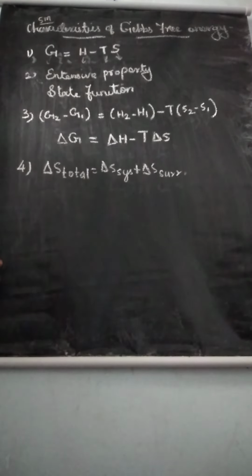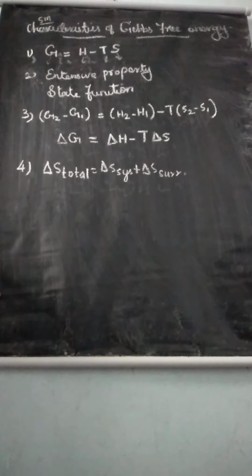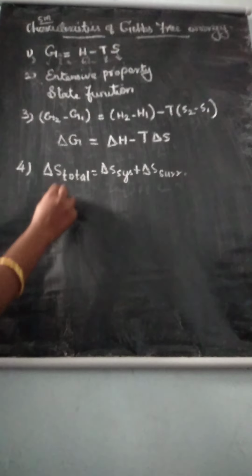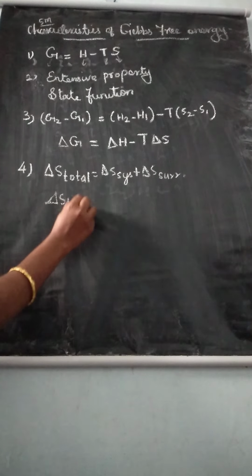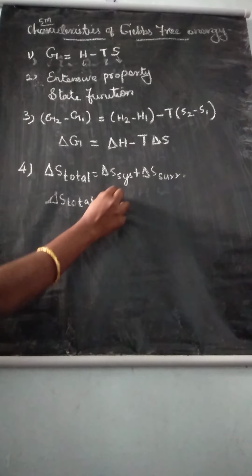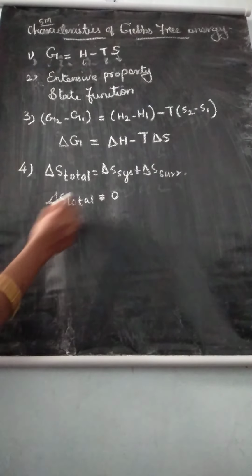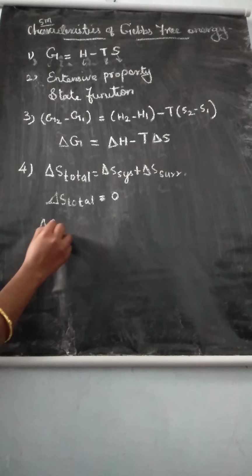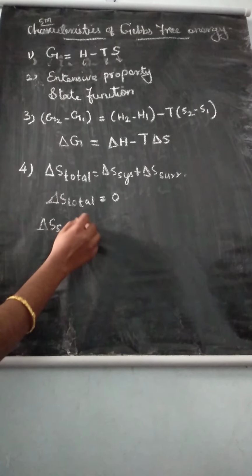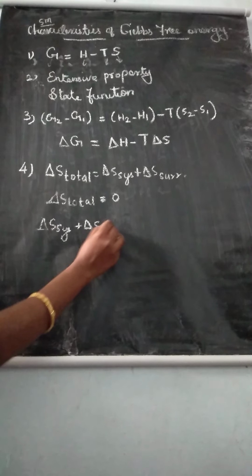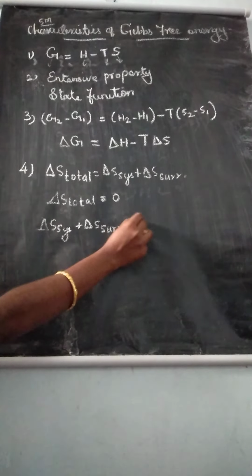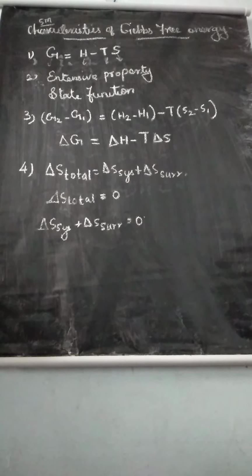Delta S total is equal to delta S system plus delta S surroundings. Here, this delta S total or universe value is 0 for a reversible process. So delta S total value 0 means you can write the formula: delta S system plus delta S surroundings equal to 0.